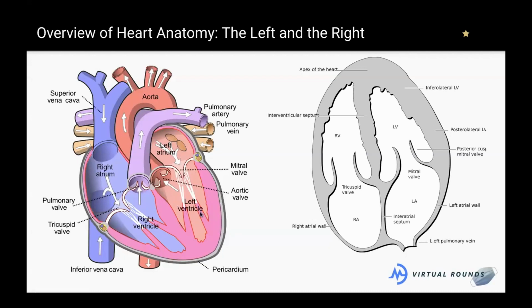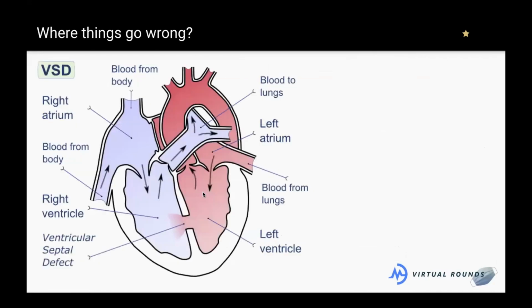So we talked about that the left side of the heart is higher pressure. So if we had a hole here in the heart, in the case of our patient who had a VSD, blood is coming from the lungs into the left atrium, into the left ventricle. And then when the heart squeezes from the bottom up to push blood out into the systemic circulation, some of the blood will go up, but some of the blood will also go to the right, because things always want to move into the lower pressure system.